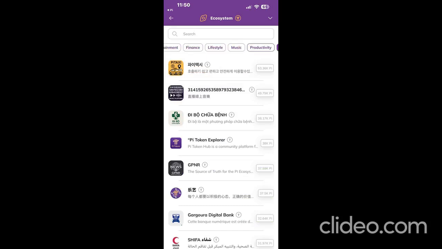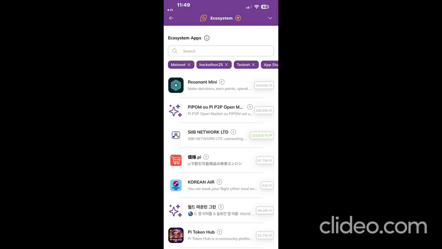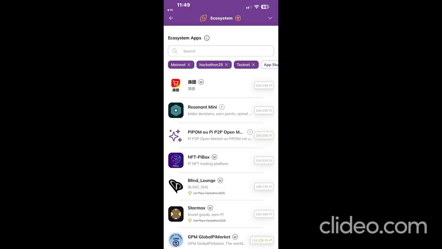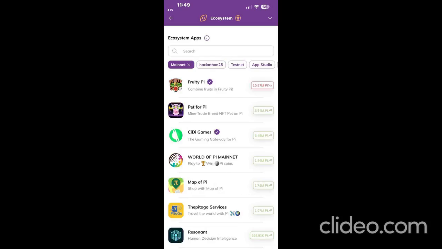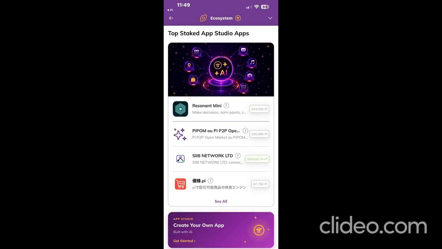The proof: CiDi Games. We don't have to speculate about whether this works, because we already have a real-world example. When CiDi Games launched its beta on May 14th, the community organically staked 3.19 million Pi behind it, with the vast majority coming from pioneers, not the project itself. That staking boosted CiDi Games' ranking in the ecosystem directory, and the result was over 1.2 million game sessions in under 1 week across 81,000 pioneers in 160+ countries.